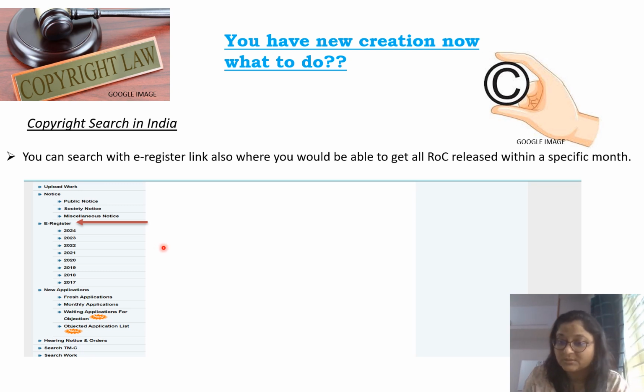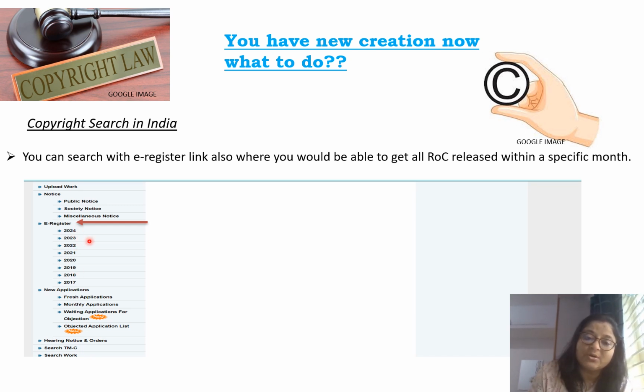a specific month. Like I told in the starting, we can search copyright on a monthly basis also. So on copyright.gov.in, there is one option, that is the e-register. E-register means the register where all copyrighted works are registered. And see, here you can see 2024, 2023, 2022. So it is divided accordingly by the year.